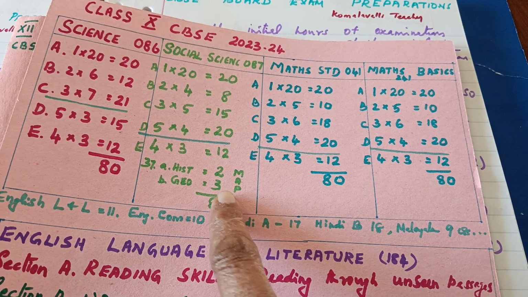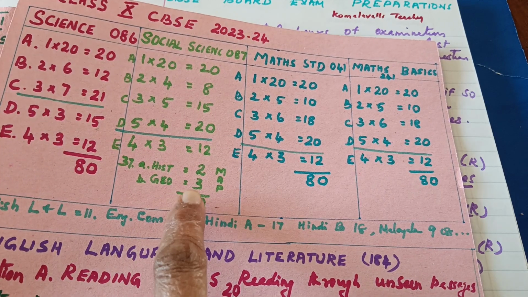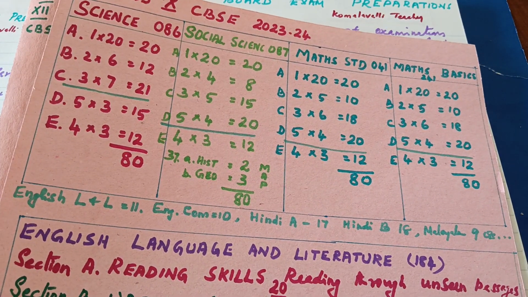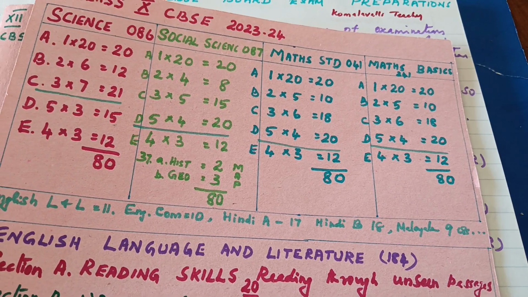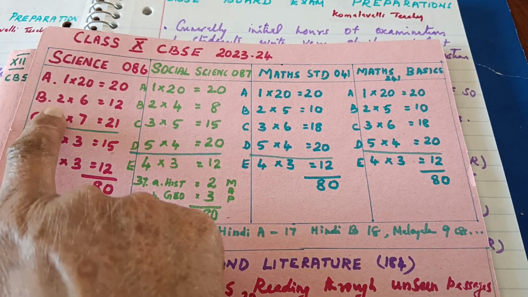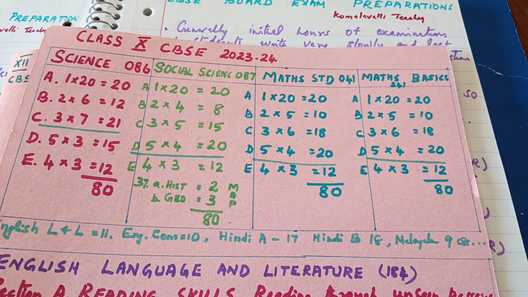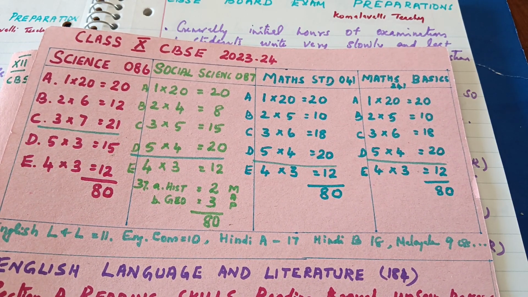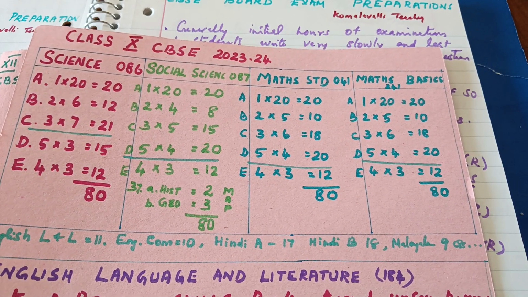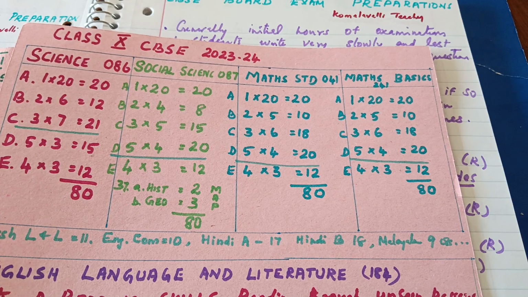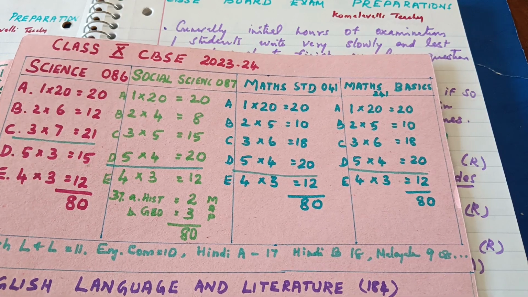And in social science, you know, there are 39 questions, and there come history 2 and geography 3, like map questions. While I analyzed the papers, I understood that from sections C and D, that is 21 plus 15, 36 marks, you are getting from sections C and D. So never leave those answers. Try to answer them properly. And even though MCQ is 20 marks, it is okay. And here also C and D, that is 35 marks.